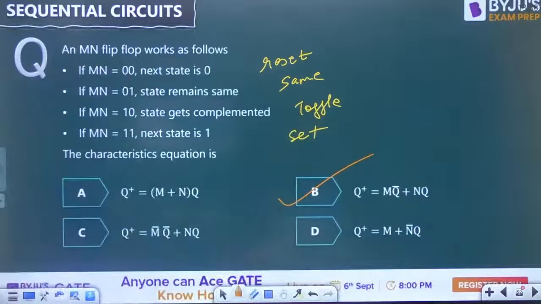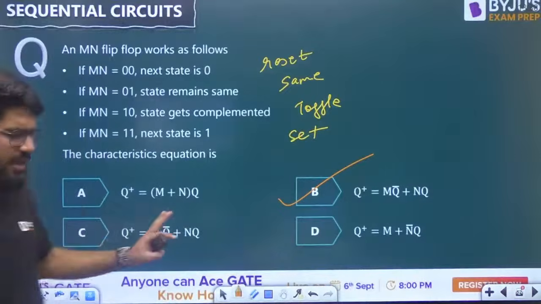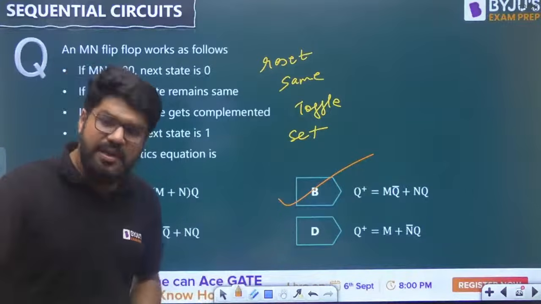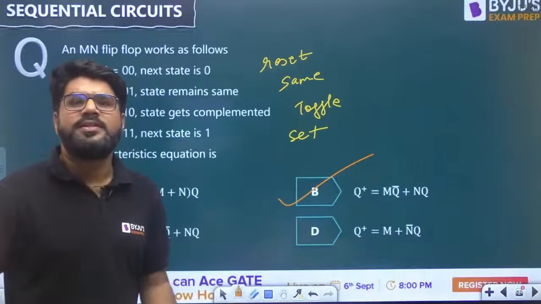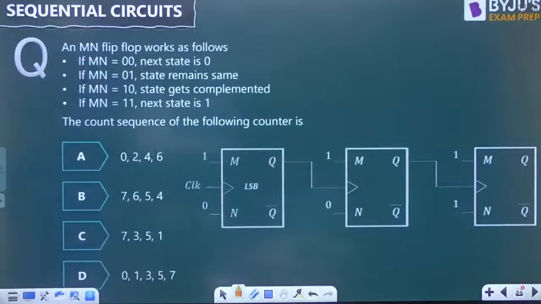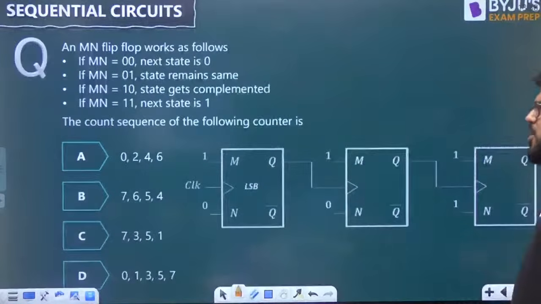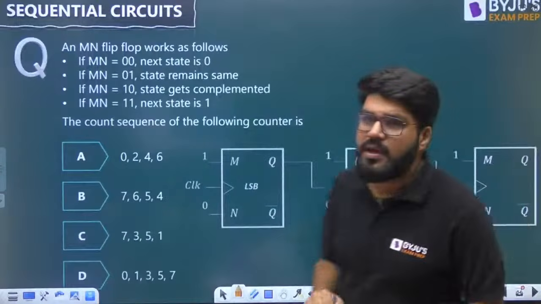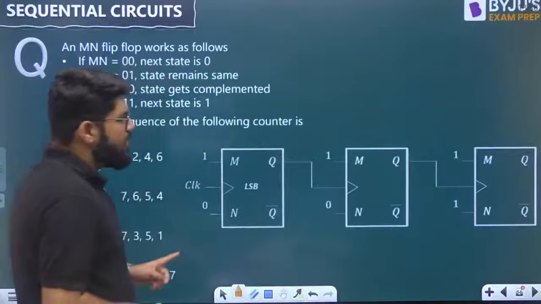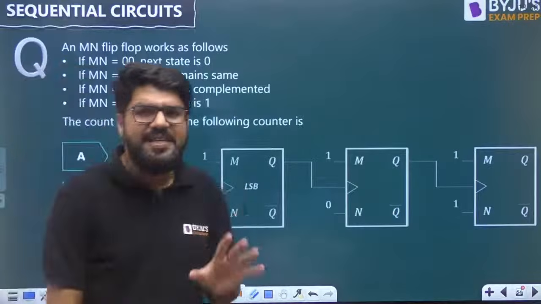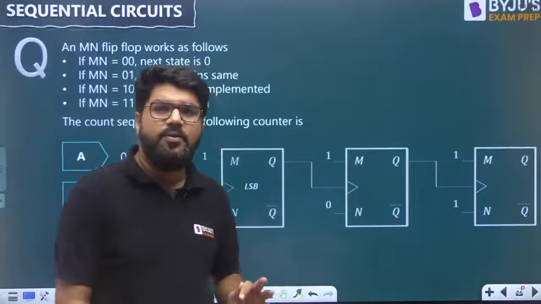Now, based on this, one more question. This is again a good question, but still regular. Now, a randomly given flip-flop, and onto which a counter design. The same data is given. If I take a counter designed using these MN flip-flops, what is the count sequence of the counter? The interesting thing here is it is again a ripple counter, but an asynchronous counter. I will not call it a ripple counter.